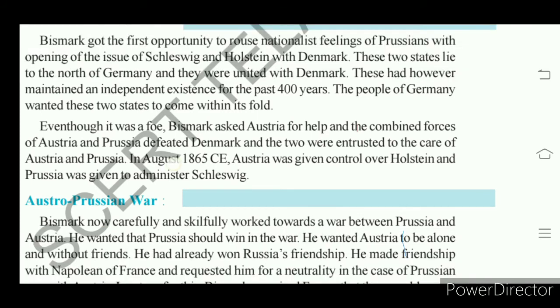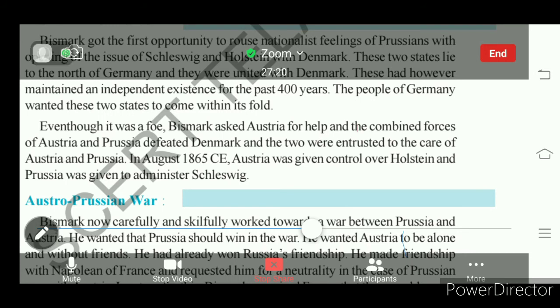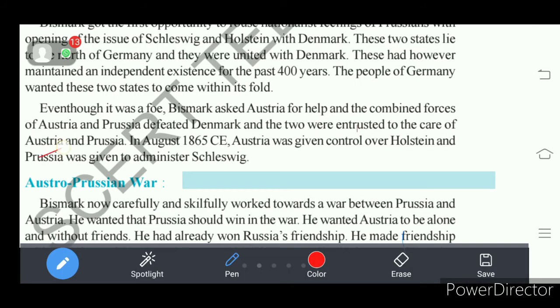Understand? There was an agreement between Prussia and Austria. What was that agreement? If Bismarck succeeded in defeating Denmark, then Holstein would be given to Austria.